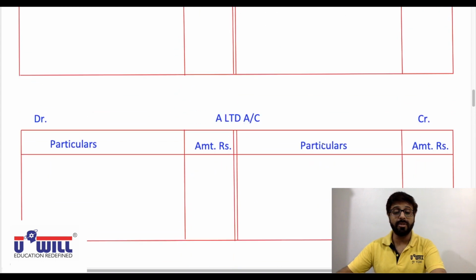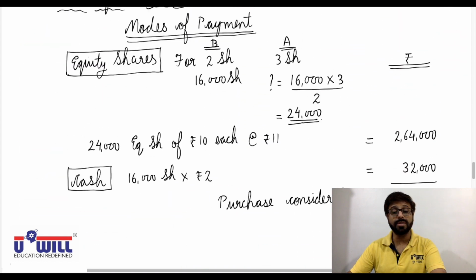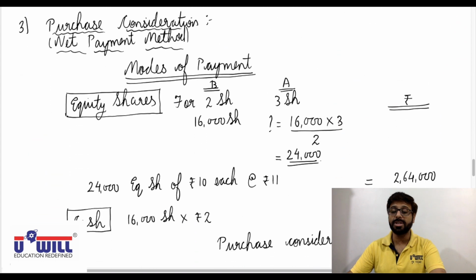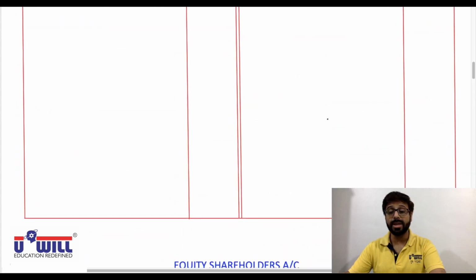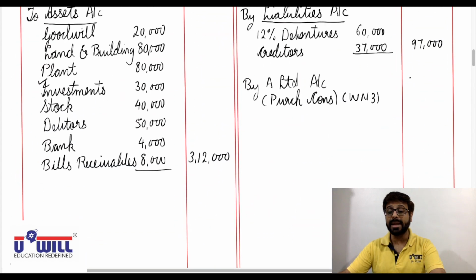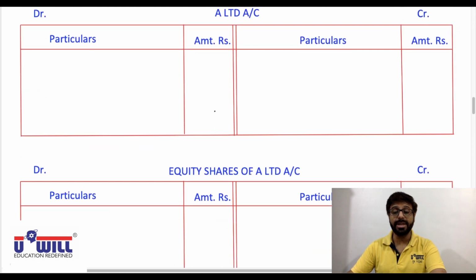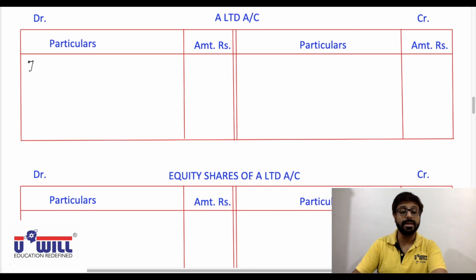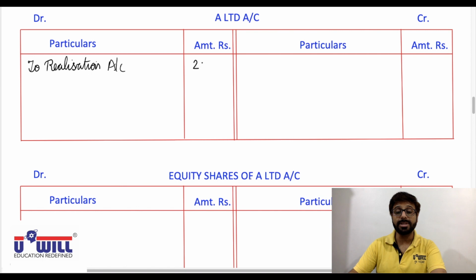Okay, working note 1 was of dividend, 2 was of debentures, and 3 is of purchase consideration. So working note 3, 2,96,000. Now A Limited account debit, so in A Limited account on debit side to realization account, 2,96,000.